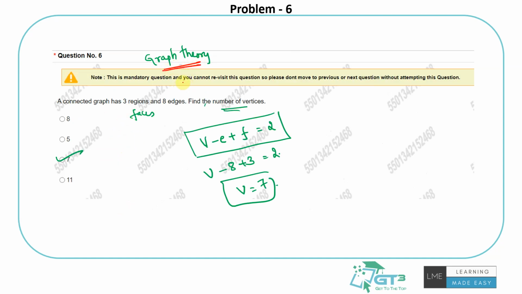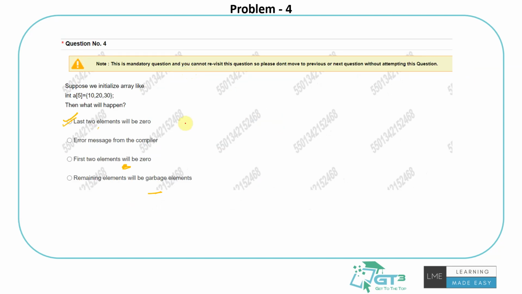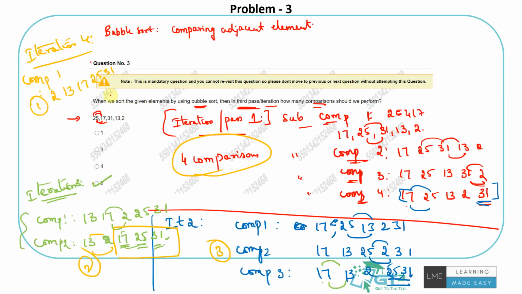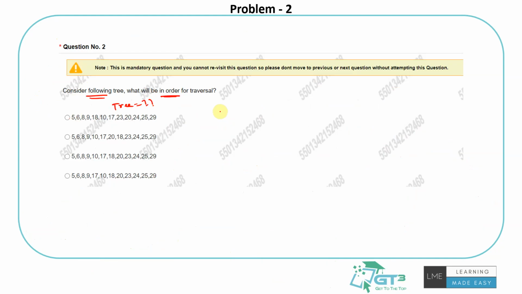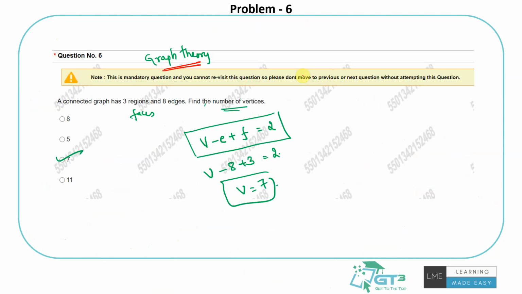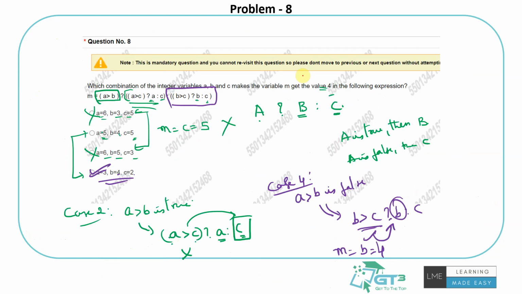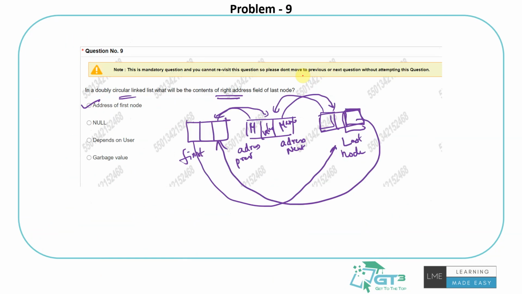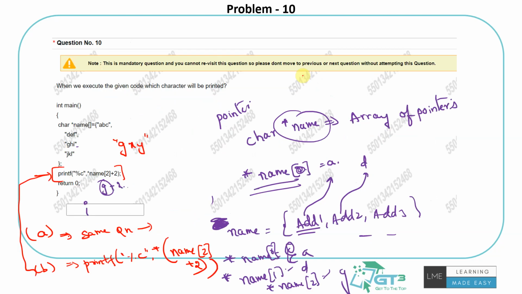Graph theory again is not something most engineers would have touched, unless you are from a CS and IT background. This was C language, fine. This is fine, bubble sort, at least some amount of data structures and algorithms. Binary tree they're getting into. Then they had something on the Gantt chart, more on the project management or operations side. So one more Java question. Then this is easy, ternary operators I can understand. This linked list, fine, data structures, and this one is also a little bit of C language on pointers. This is fine. So they had a couple of questions on data structures, the linked list and the binary tree.